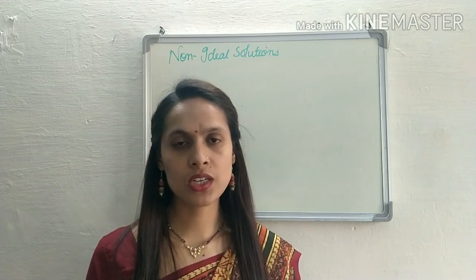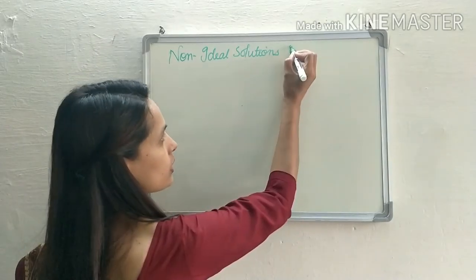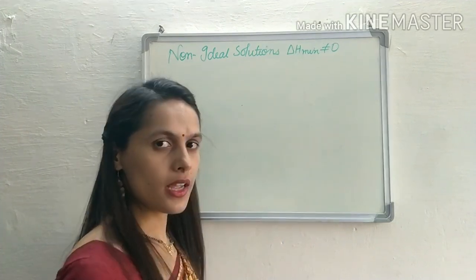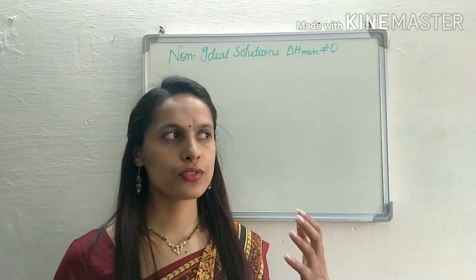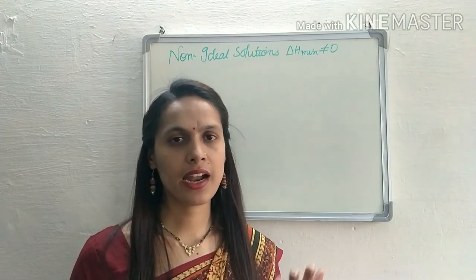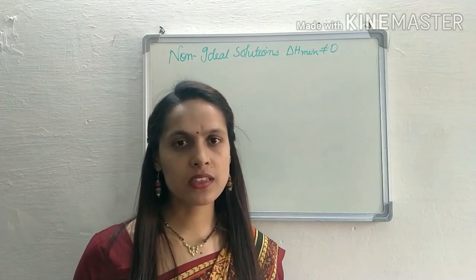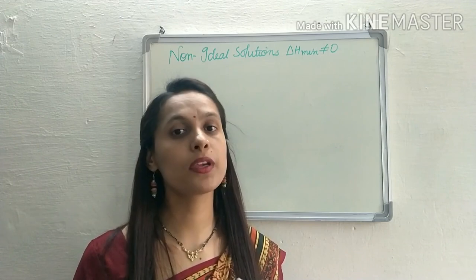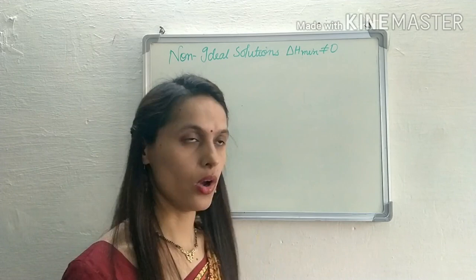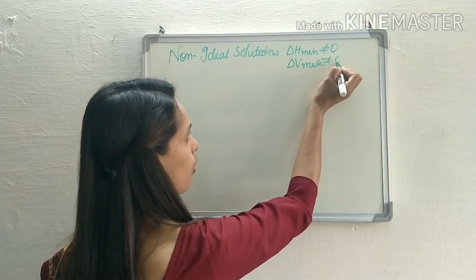And what are those conditions? In ideal solution, delta H mixing equals 0. So in non-ideal solution, delta H mixing is not equal to 0. Clear? Now take an example of mixing of acid and water. We know from junior classes that when we add acid and water, the solution becomes hot. It means there is a change in the enthalpy of the mixture, so delta H mixing is not equal to 0. Similarly, delta V mixing is also not equal to 0 because it is a non-ideal solution.